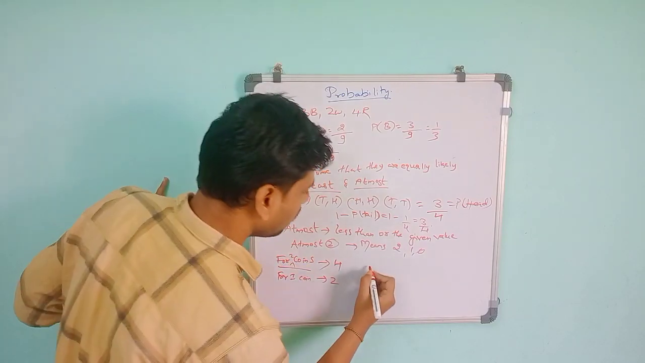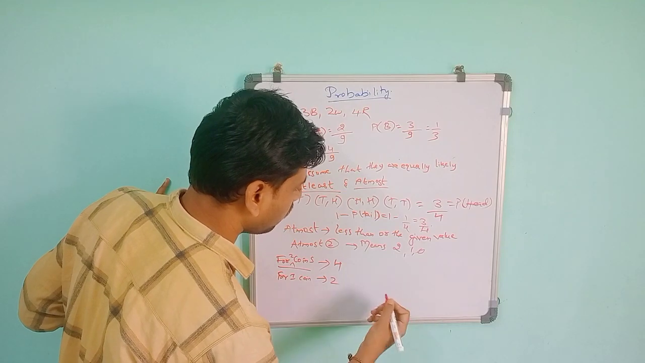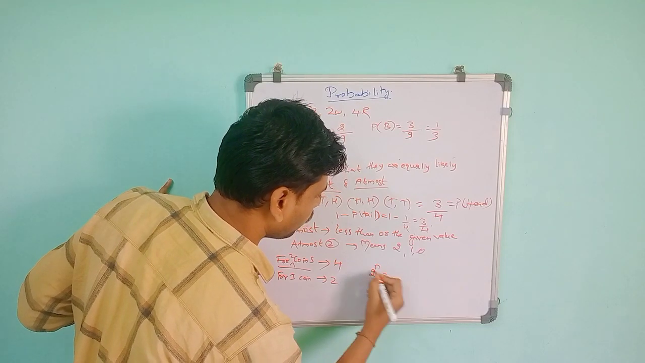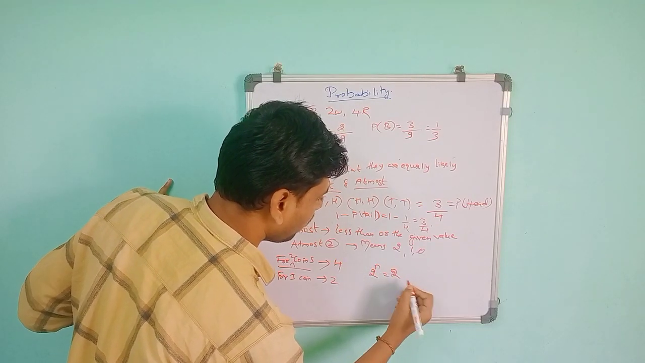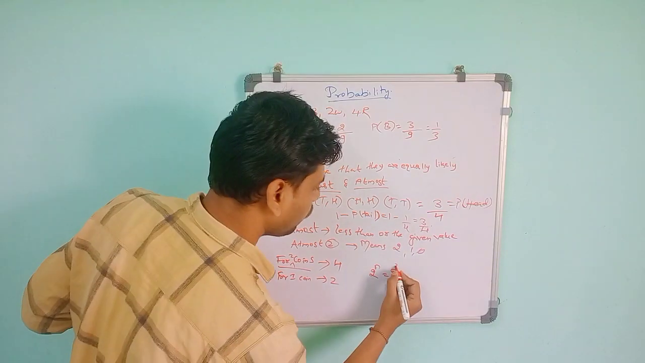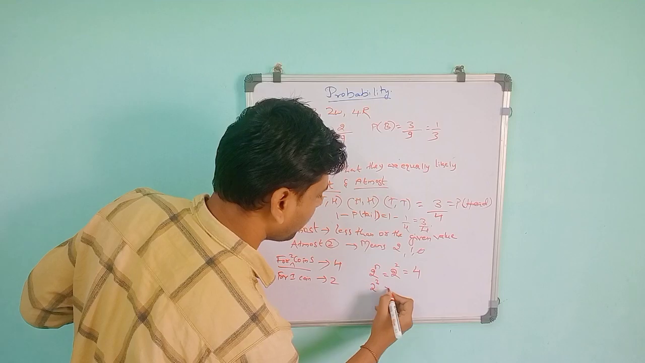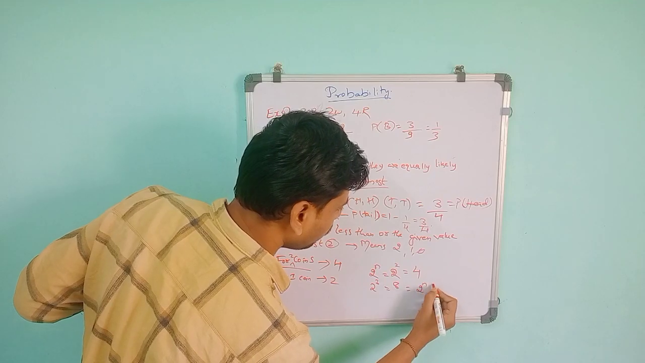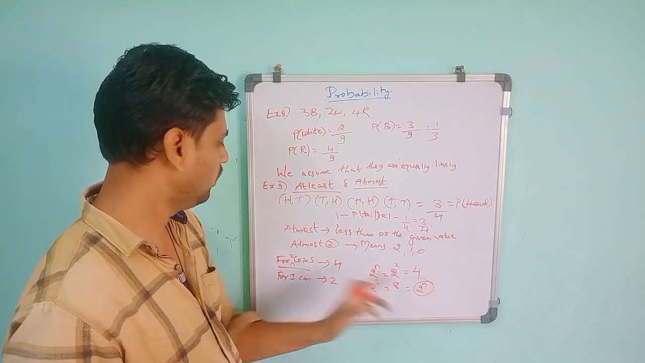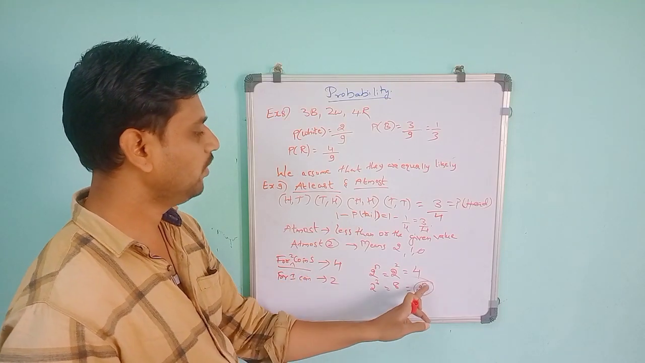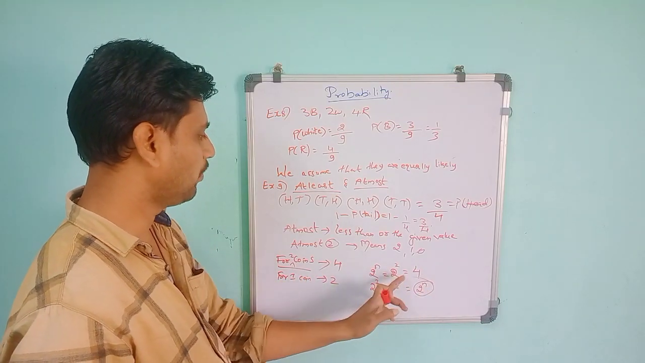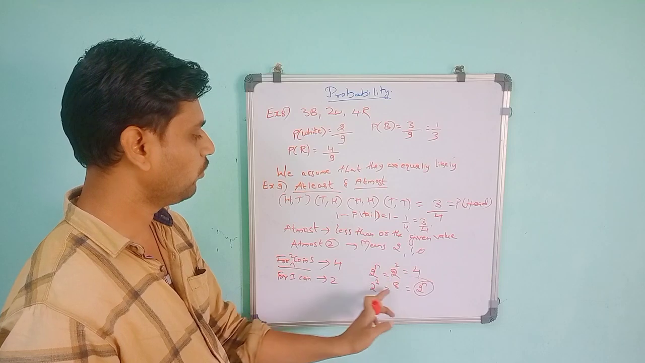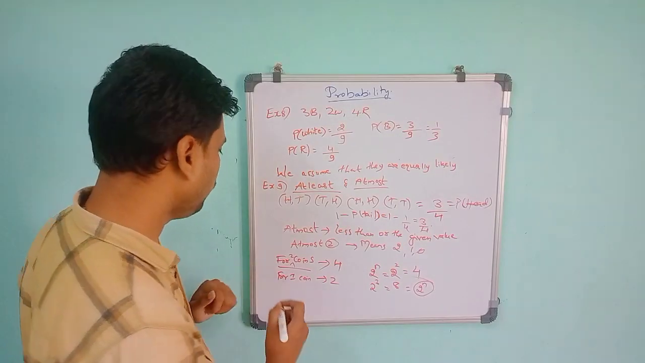So generally, if you toss 1, 2, or 3 coins, the total possible outcomes will be 2 raised to n, where n is the number of coins. For 2 coins, that is 2 squared, which is 4. For 3 coins, that is 2 cubed, so you will get 8 possibilities. If the coin is 1, we get 2 possibilities. So this is for coins.